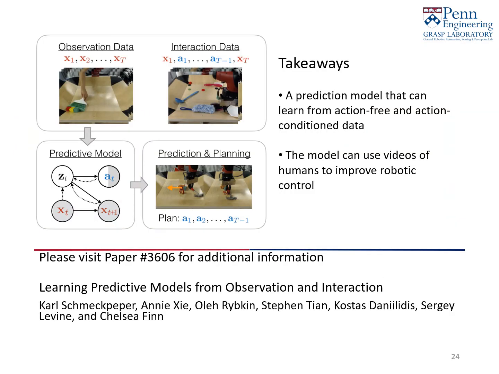We were able to create an action-conditioned video prediction model that can learn from action-free and action-conditioned data. This model can use videos of humans to improve robotic control.